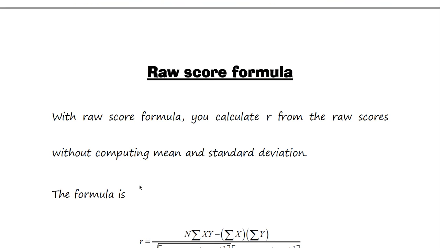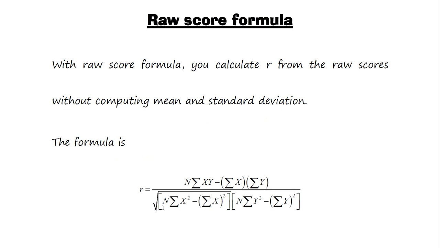Raw score formula. With the raw score formula, you calculate R from raw scores without computing the mean and standard deviation. So we insert direct x and y observations. So here R is equal to capital N sum of xy minus sum of y sum of x, under root capital N sum of x square minus sum of x whole square, into capital N sum of y square minus sum of y whole square.